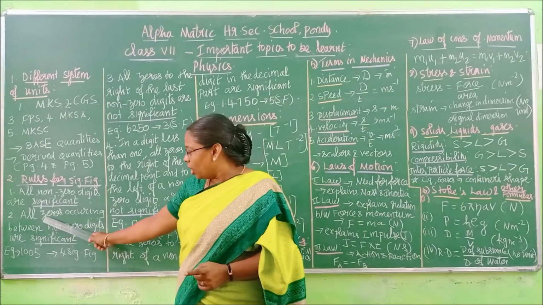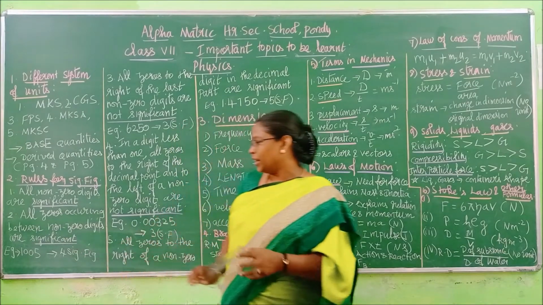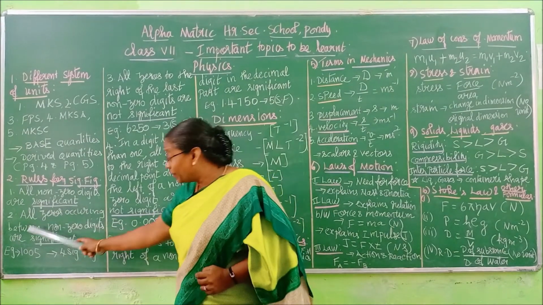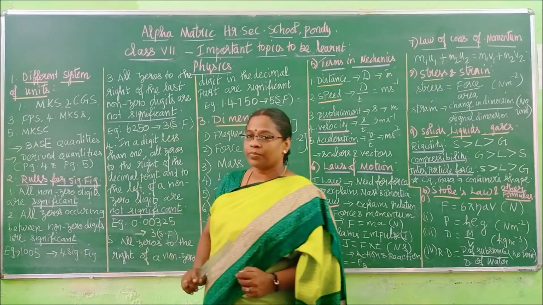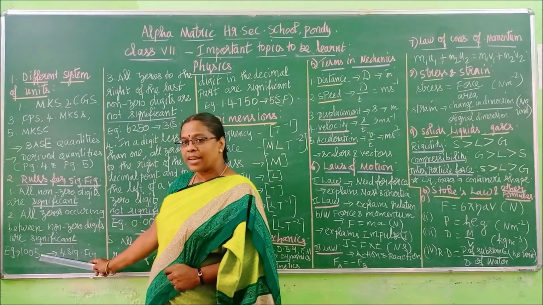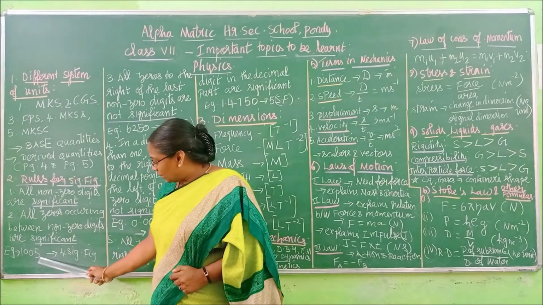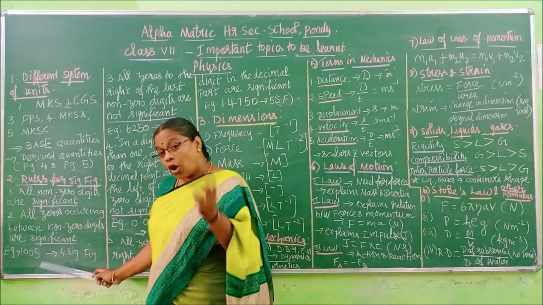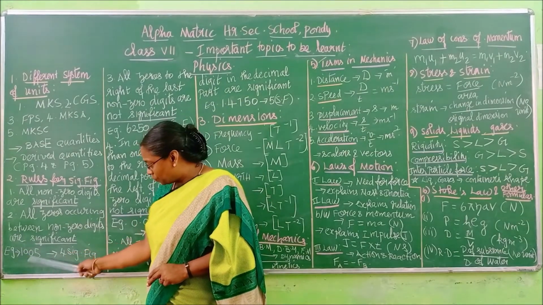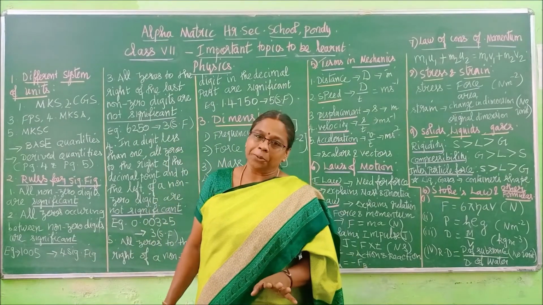Next one. All zeros occurring between non-zero digits are significant. Remember this point. All zeros occurring between non-zero digits. See this example. I have 1 here, I have 5 here, 1005. 1 is a non-zero digit, 5 is a non-zero digit. Between these two non-zero digits, there we have 0. That 0 is considered to be significant.